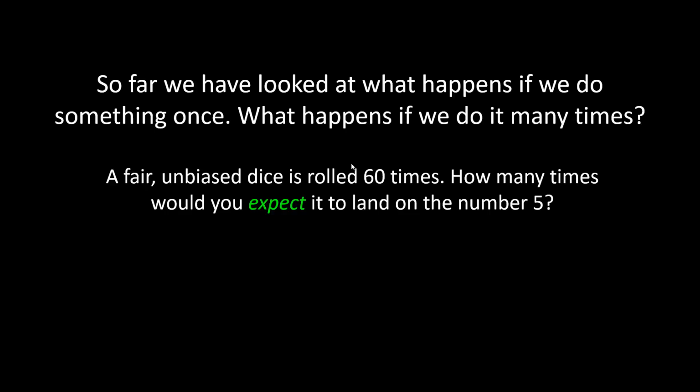So a fair unbiased dice is rolled 60 times. How many times would you expect it to land on the number 5? Well, first of all we need to know what would happen on one roll. And we say on one roll, the probability of getting a 5 is 1/6. We've done that in the previous two videos.